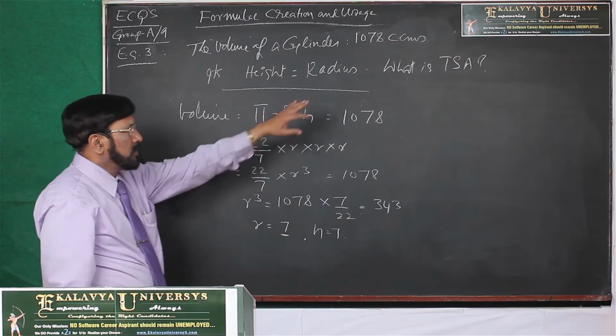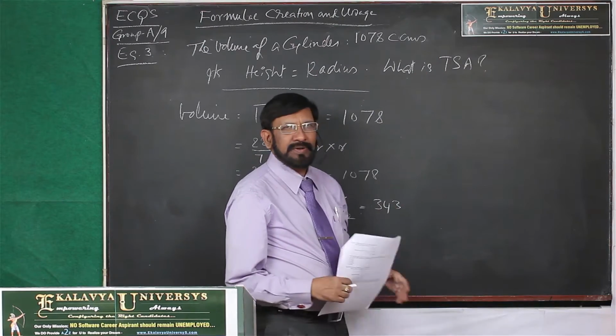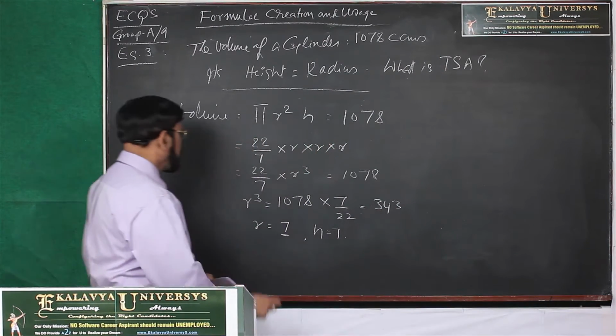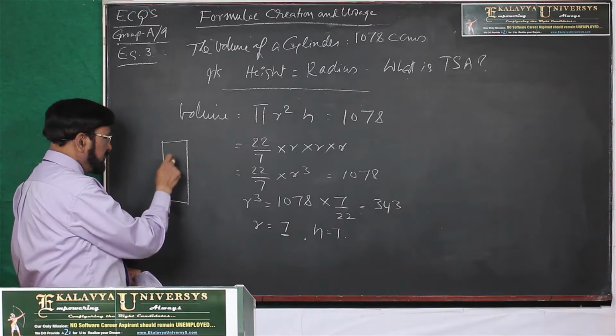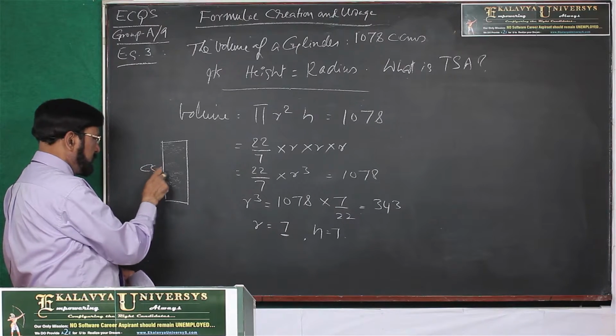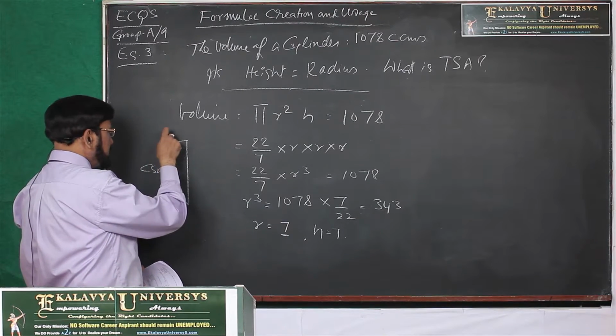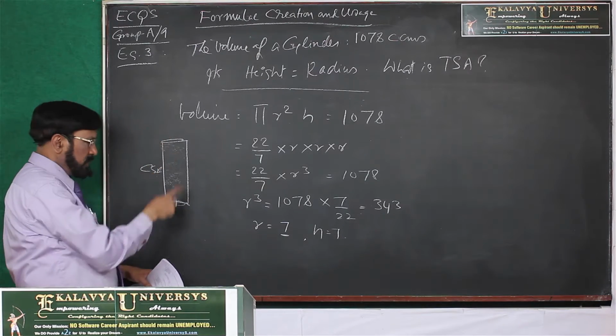Now, what do we have to calculate? What is the TSA? TSA means total surface area. This is the cylinder, this is the curved surface area, CSA. CSA plus the face areas at the top and bottom.